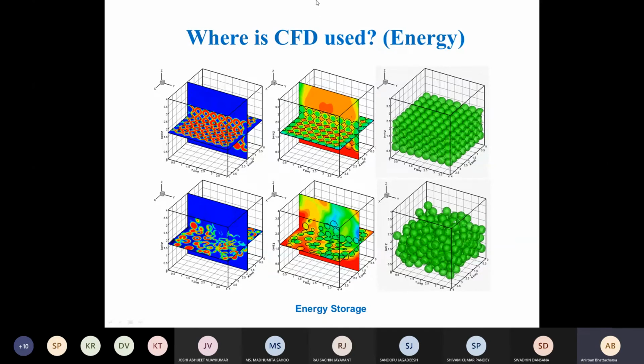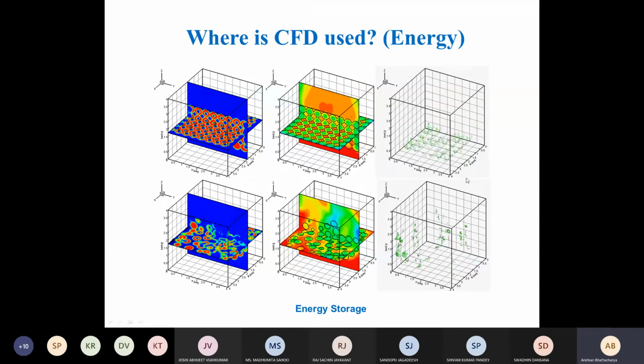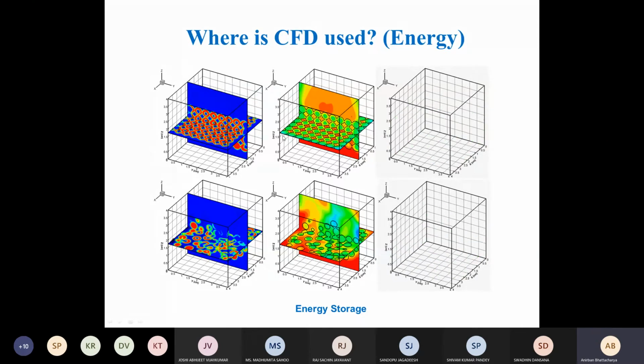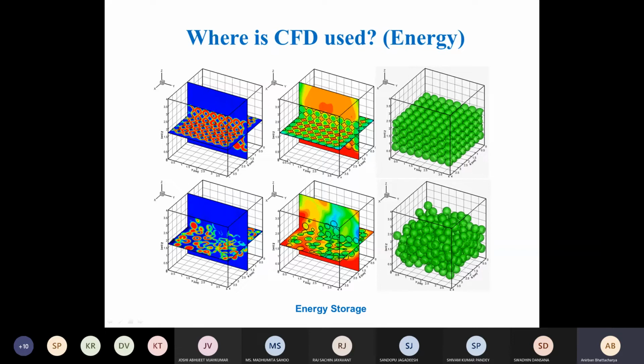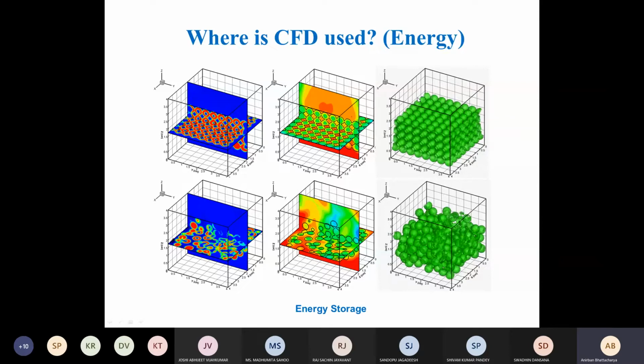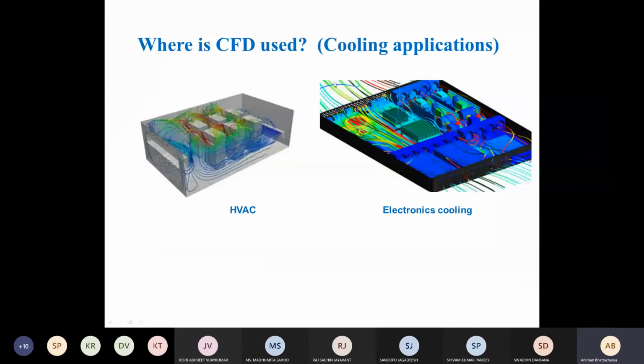This is actually one such example where some material is used to store the energy by storing it as thermal energy, and this is from our research only. Similarly, other people are also doing research. Even in the industry, this is now picking up, particularly not only for energy storage but also for cooling of electronic components. Say if you open your laptop, you will see that it is very congested.